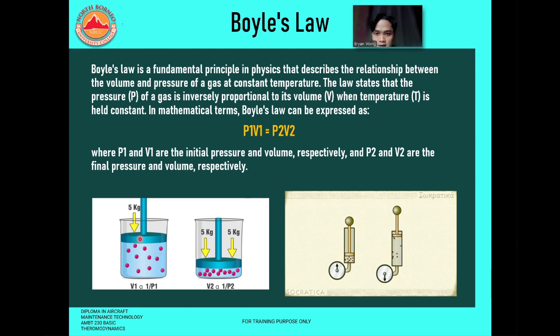For instance, this is a piston example. The piston with a 5 kg load is pressing against the container. This is air, and this is the 5 kg load. This one is before, so this is V1 and P1. Basically before is pressure 1 and volume 1. After the load acts upon the gas, it is called P2 and V2, which is the final pressure and final volume. That is what is meant by P1, V1 and P2, V2.